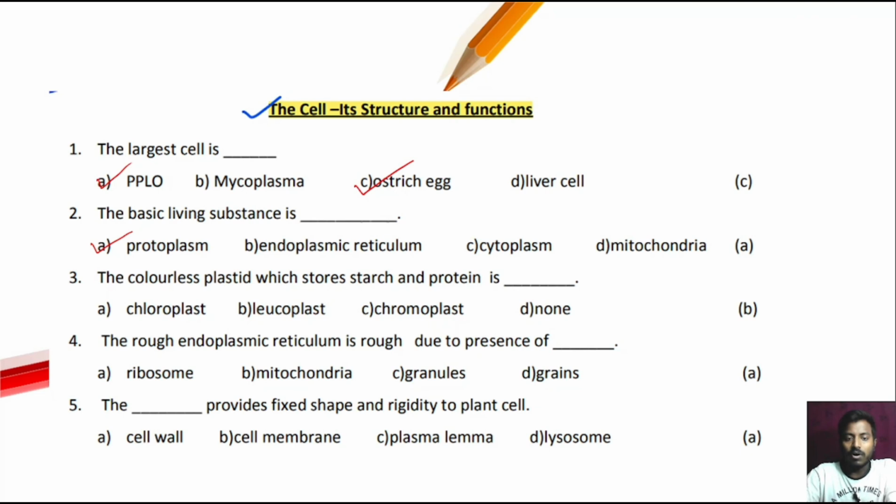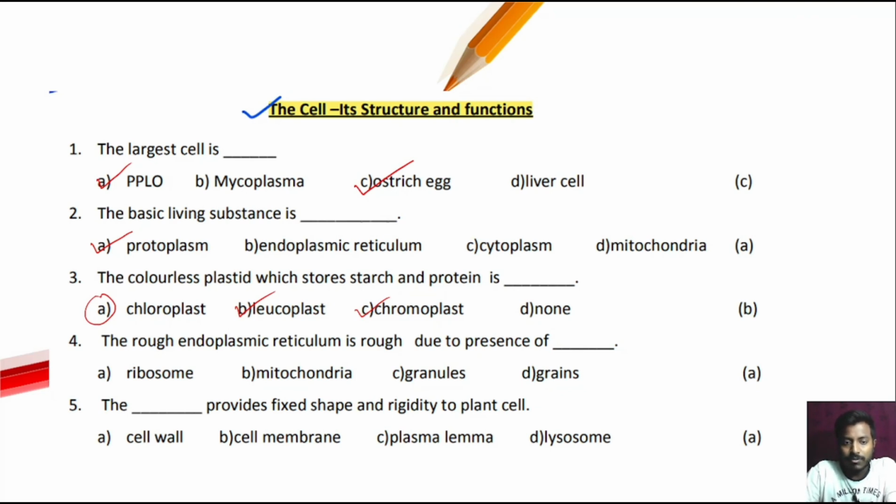Next question, the colorless plastids which store starch and the protein is dash. That is leucoplast, and the green part is chloroplast and the other color is chromoplast. Okay. Next question, because plastids is of three types. One is chloroplast, another is leucoplast, then chromoplast. Chromoplast means other color, chloroplast means green color, and the colorless is leucoplast.